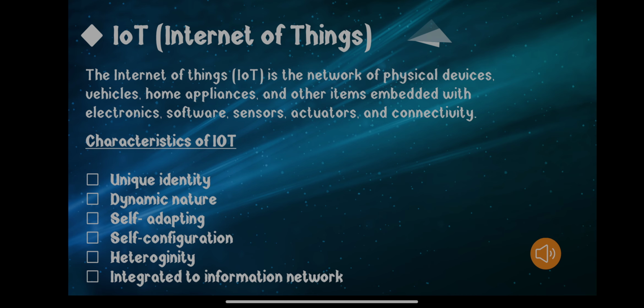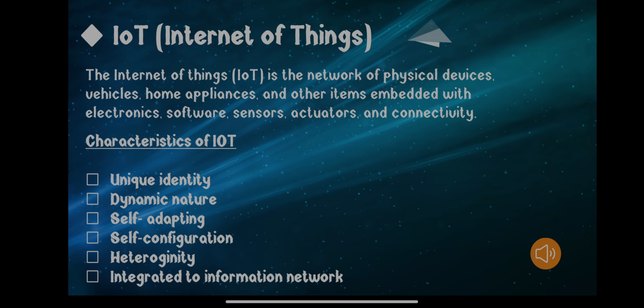If we have any issues related to the network, these IoT devices inform us, or they handle the issue themselves. Then if there are some software upgrades in our mobiles or laptops, they inform us automatically. So all these changes in the devices that are included in IoT are configured by the devices themselves with less human intervention.